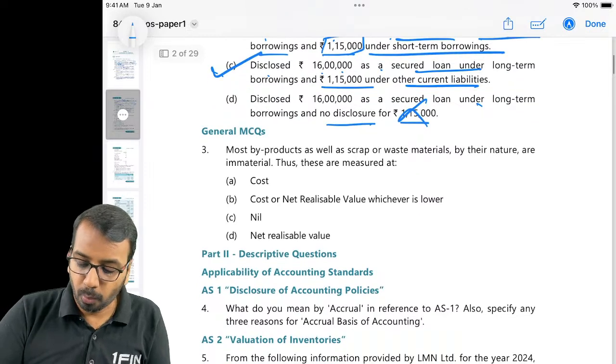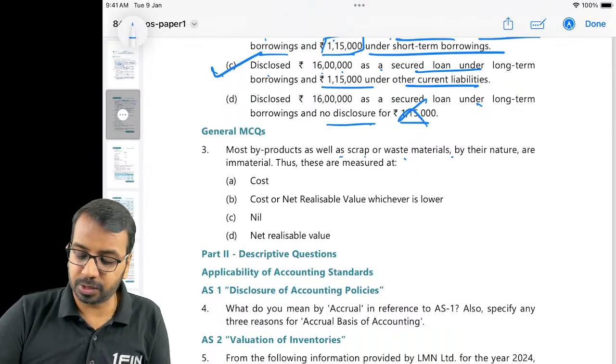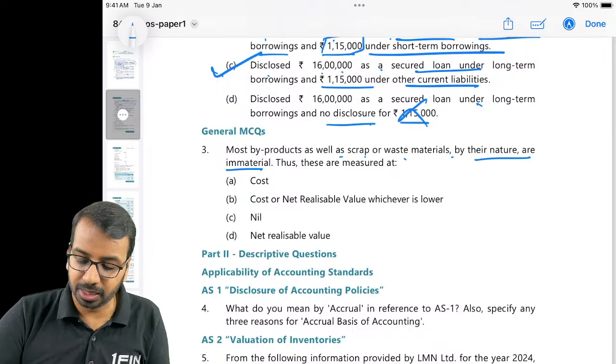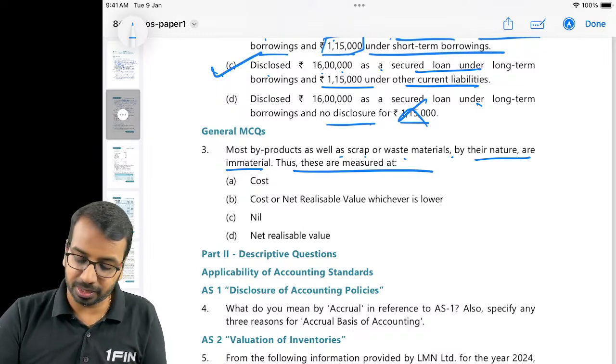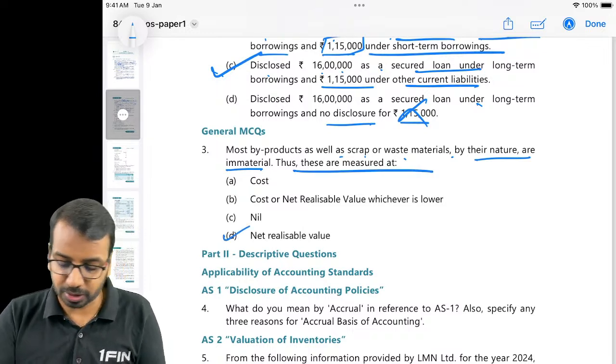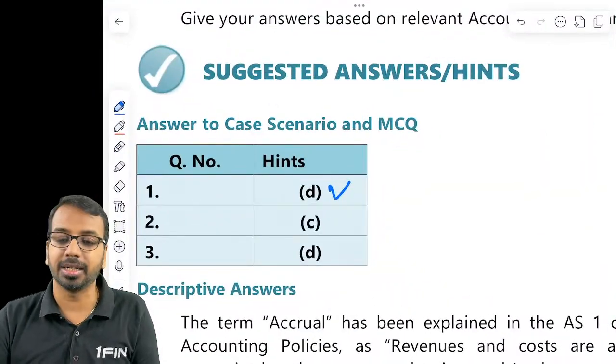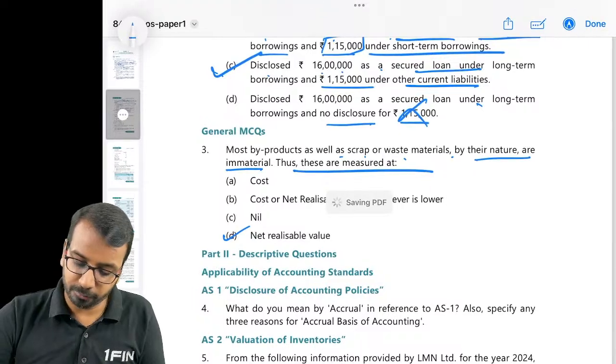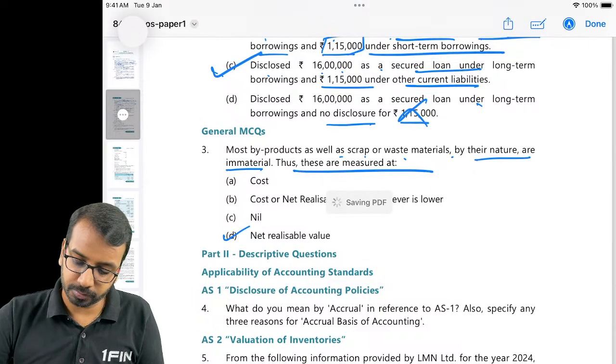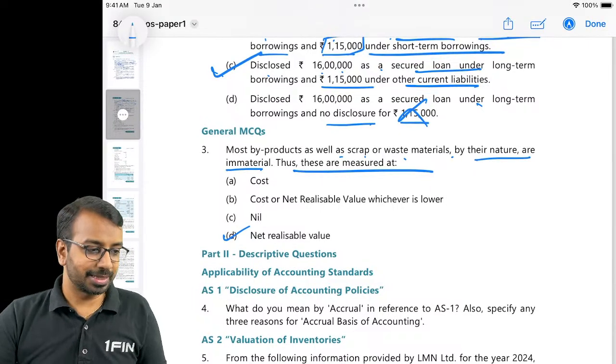Then most byproducts as well as scrap or waste material by their nature are immaterial. These are measured at net realizable value. So you can directly measure it at net realizable value. Nothing complicated. So A, C and D, only 3 MCQs. Now, moving on to the descriptive part.